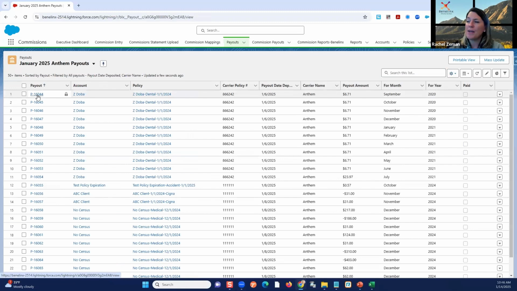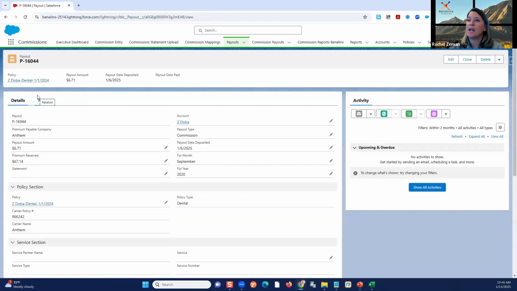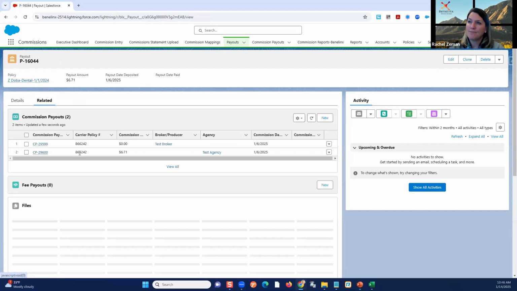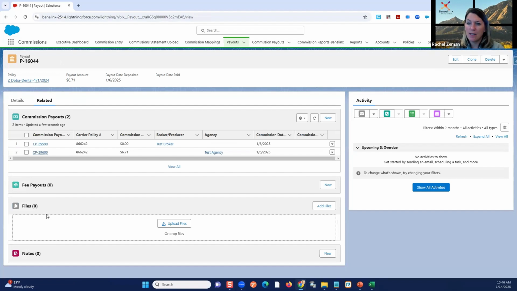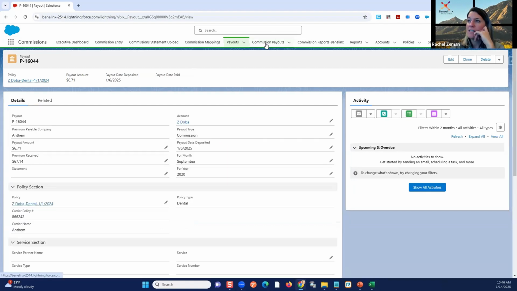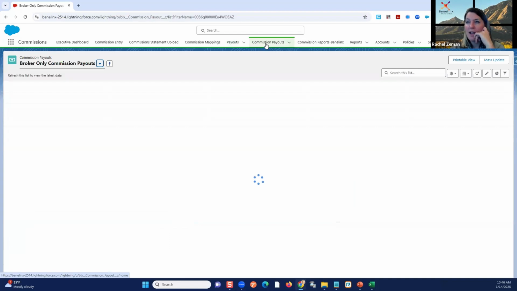As I mentioned, if we have a commission payout, then related to my payout is where we can see those splits. System automatically does this for me. I don't have to go in and say, oh, well, this policy gets 25% and this one gets something else. As long as I've set the account, the contact, and the policy records correctly on the front end, when I go to post commissions, it's splitting the hairs for me. And I can see who's getting what, how much the producer is receiving, and the default goes back to the house automatically.